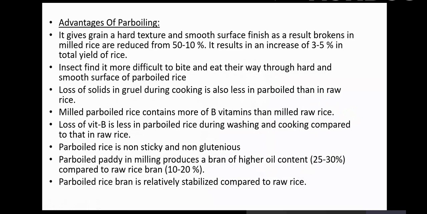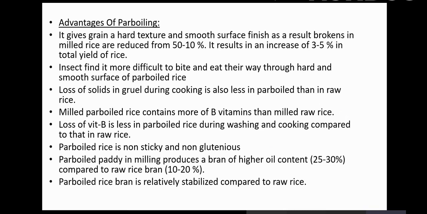It gives the grain a hard texture and a smooth surface finish. As a result, there are fewer broken kernels, and therefore the yield also increases, by more than 3 to 5% in the total yield of rice. Insects find it more difficult to bite and eat their way through these hard and smooth surfaces of parboiled rice, because of the gelatinization. These are sealed. The granule has been modified, so the loss of solids in the gruel during cooking is also less in the parboiled rice than in the raw rice.